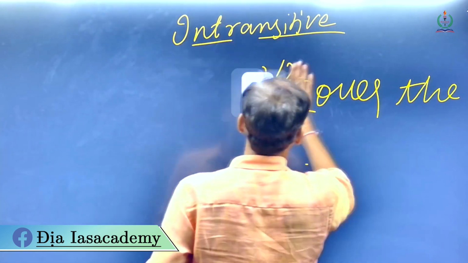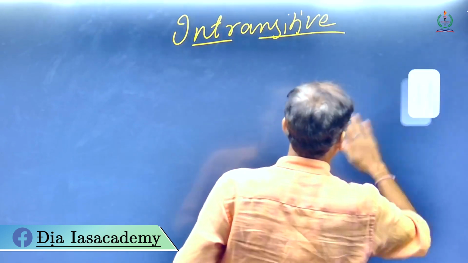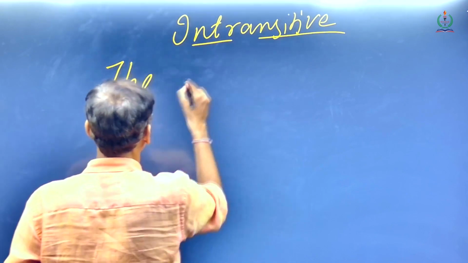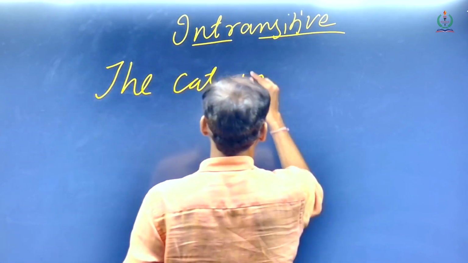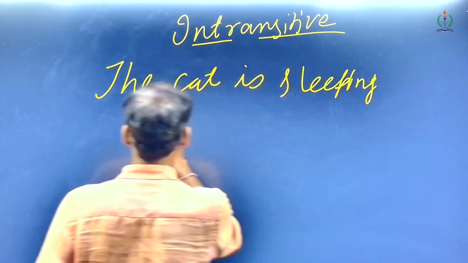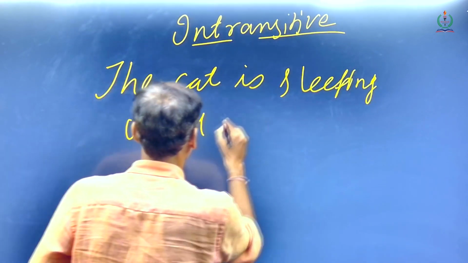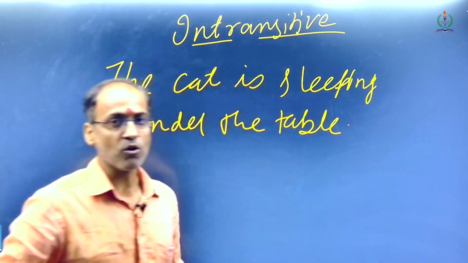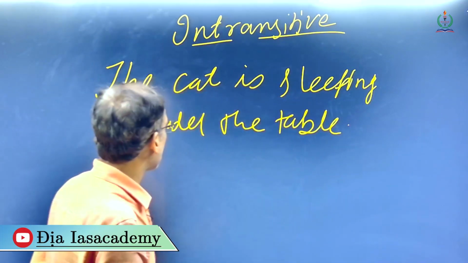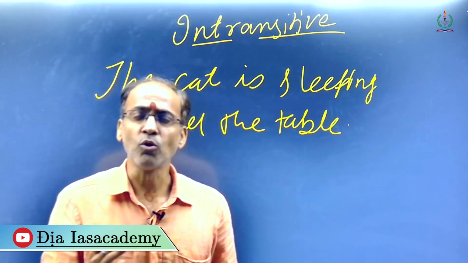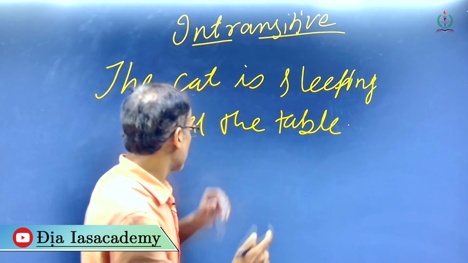Again, we can get into another example. The cat is sleeping under the table. This is also an example of an intransitive verb, because here the cat sleeping under the table has no impact over the table.